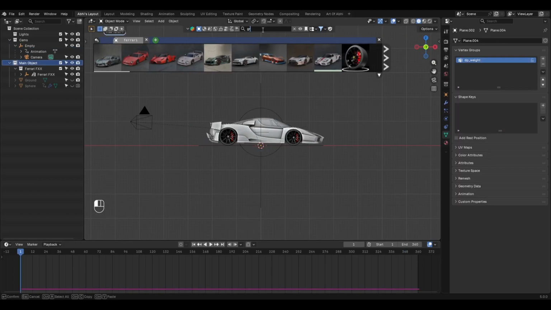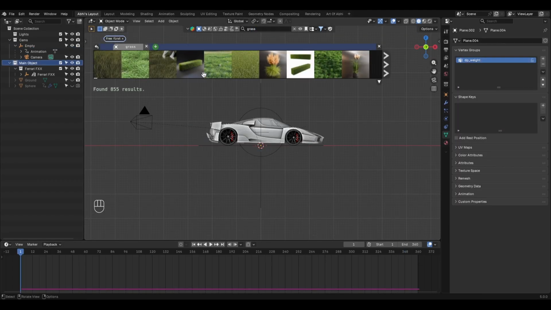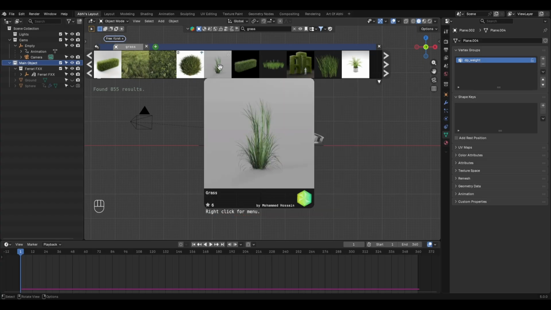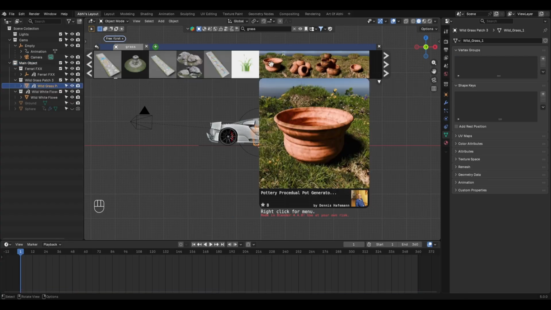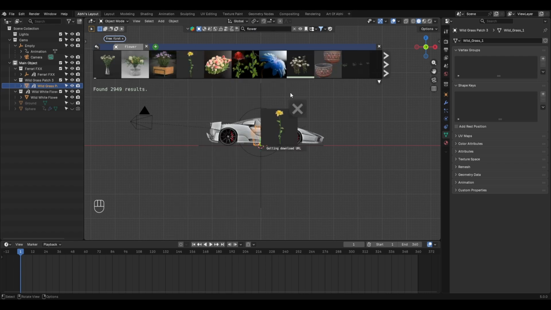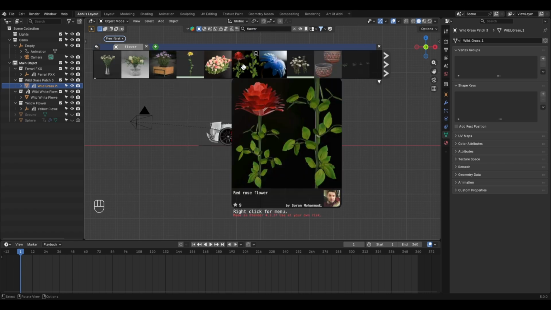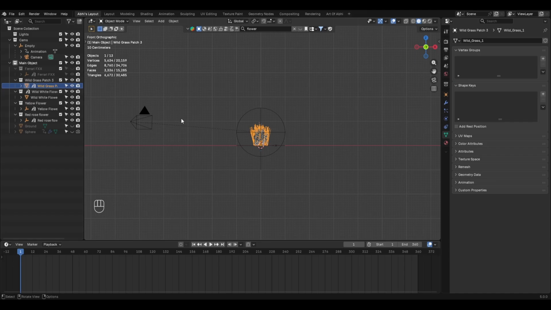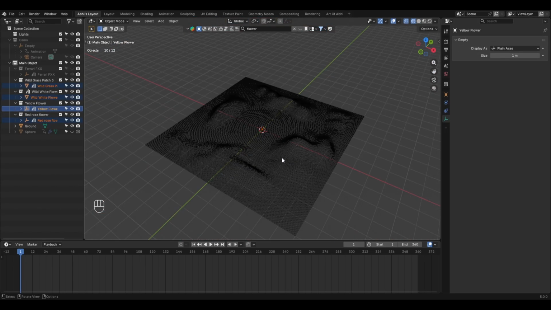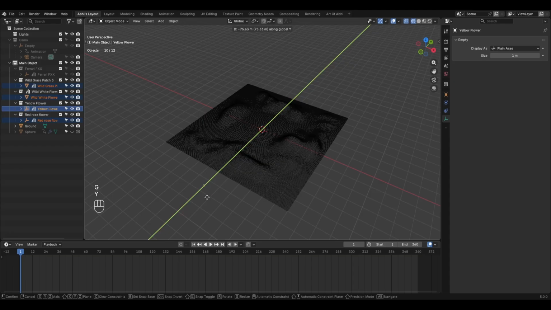Now in the BlenderKit search bar, search for grass, find your favorite grass asset and click on the ones you want to download into the viewport. Then search for flowers and here I am going to select this yellow flower and this rose. Next, hide the vehicle, empty and camera. Then select all the grass objects and move them along the Y-axis like this, bringing them outside the ground plane.